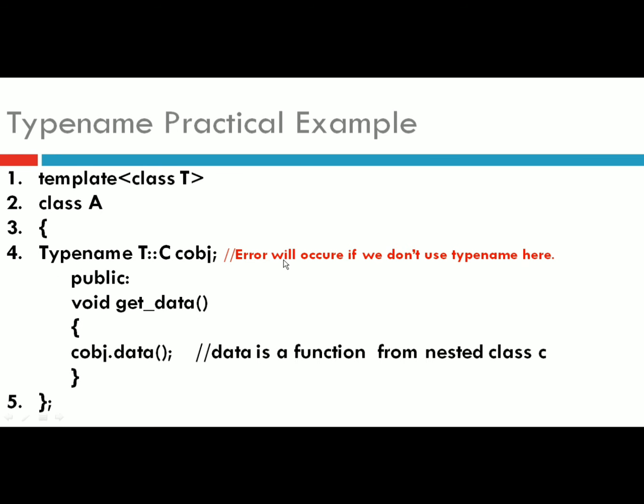Under the public section, I have created one function, getData. In this getData I am calling one more function from class C, that is data, using the object of class C, the C object. So the C object dot data will call the data function from class C, which is defined in the B class as a nested class.